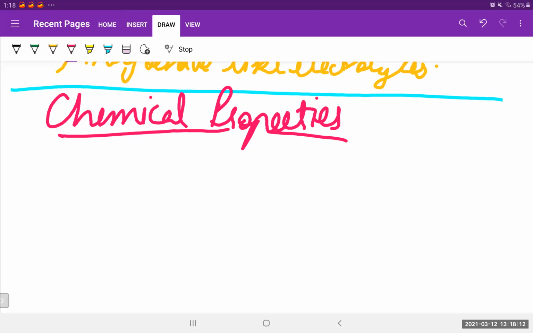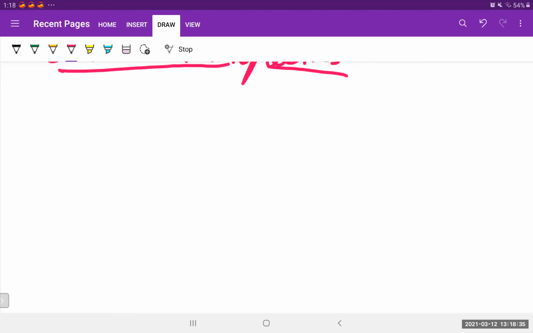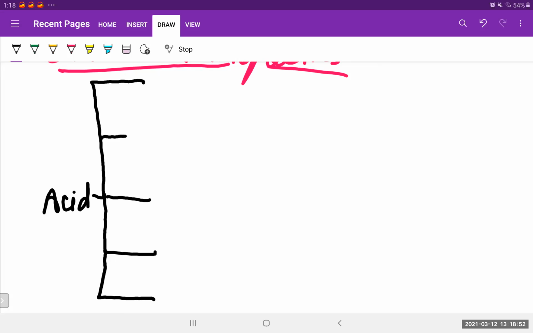So now we move on to the chemical properties. So there are various chemical properties. Chemical properties include what products are formed when they are reacted with some significant reactants like bases or active metals, carbonates, sulfides, bisulfides, metal sulfides, like these. Okay, so let's now deal with each one of them. So first of all, let's make a table for this. If we take any acid, I'll make one, two, third, and then these two also. Okay, so let's discuss each one of them.